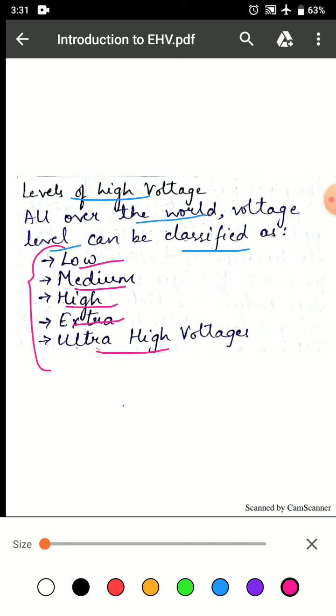In most part of the world, even 440 volt is considered as high voltage since it is dangerous for living being. Hence, it would be more appropriate to always mention level of voltage being referred without any nomenclature.